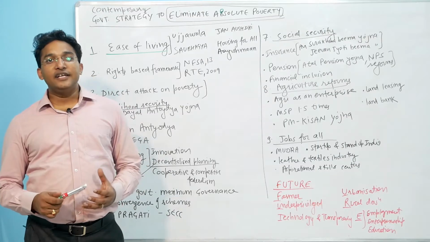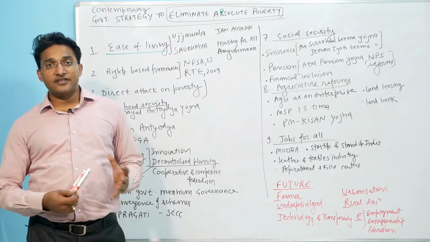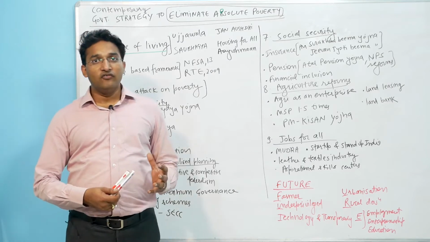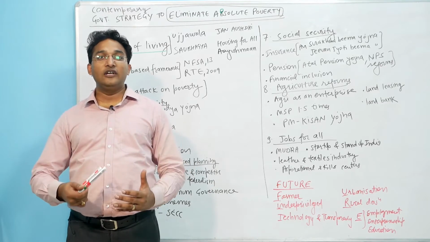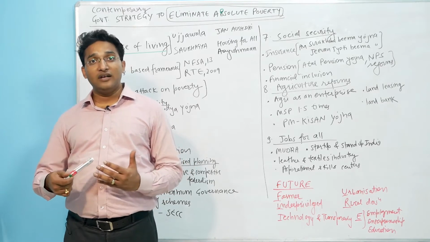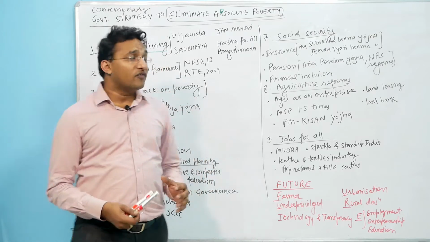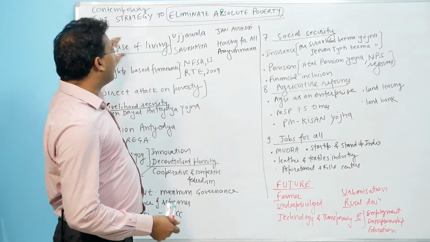You should write the heading in such a way that it reflects a broad perspective, a broad area. So when we discuss the government strategy, we will discuss from that point of view only. That is the point I wanted to make. Now we will see the different perspectives, and from each perspective we need to link the government schemes. So the first perspective is the ease of living.